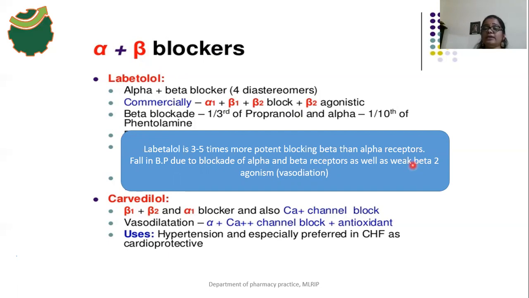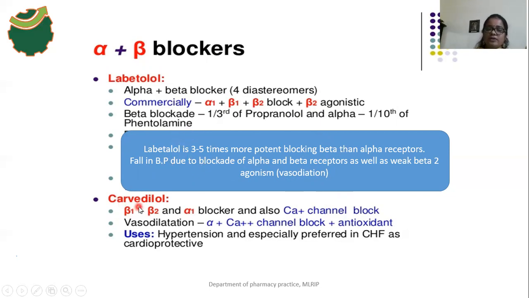Okay. So what is the beta 2 agonism action? It is a vasodilation effect. Beta 2 agonist action on smooth muscle is a dilation effect. So this labetalol drug decreases the BP due to blockade of alpha receptors and beta receptors, and at the same time it has beta 2 agonist activity. So that's why labetalol drug is used for the treatment of hypertension.